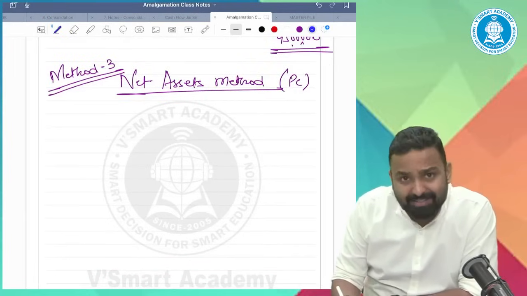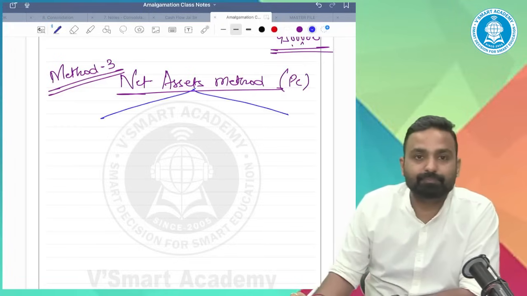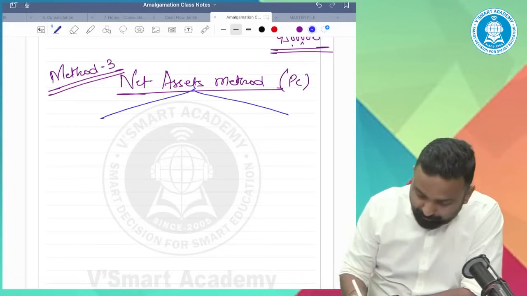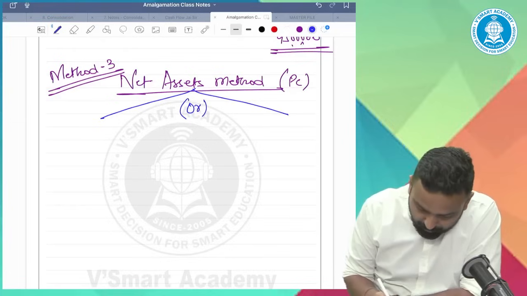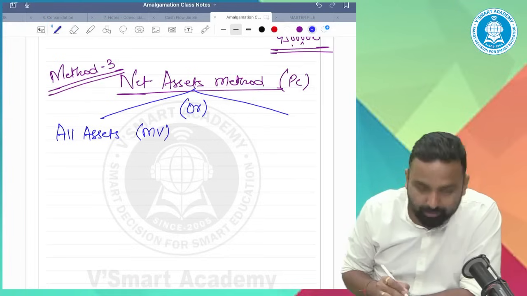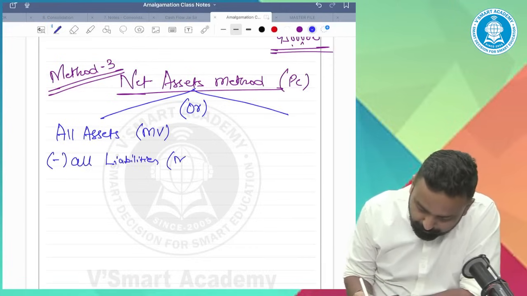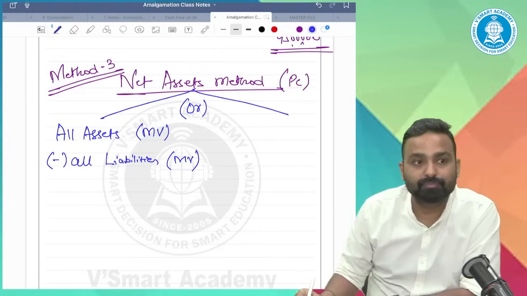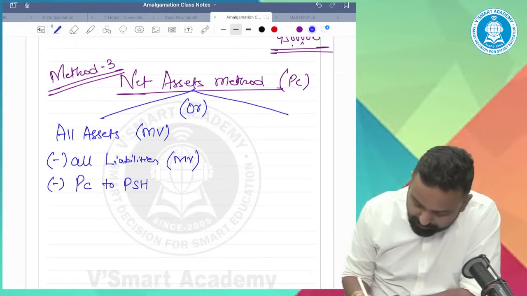For understanding net asset method, we'll further divide this method into two parts. All assets, market values, minus all liabilities, market values, minus PC to preference shareholders.